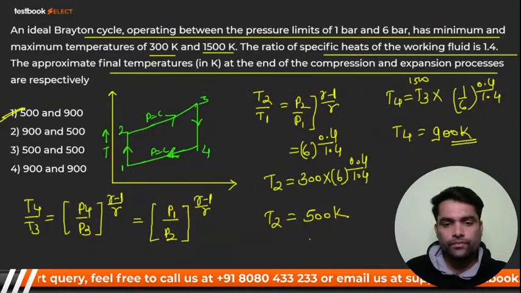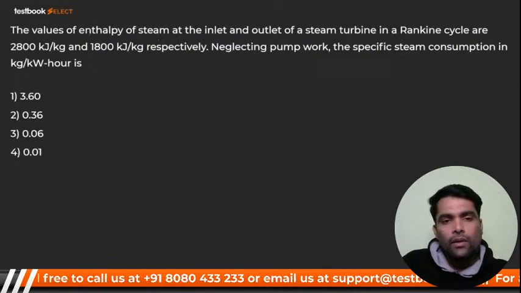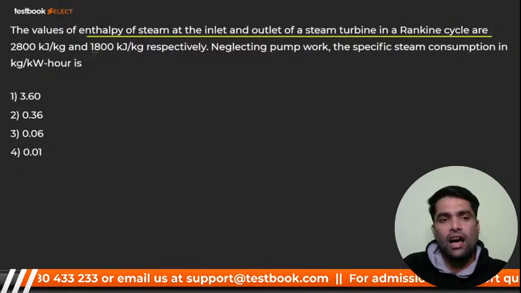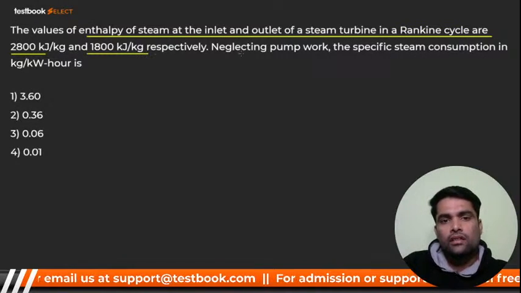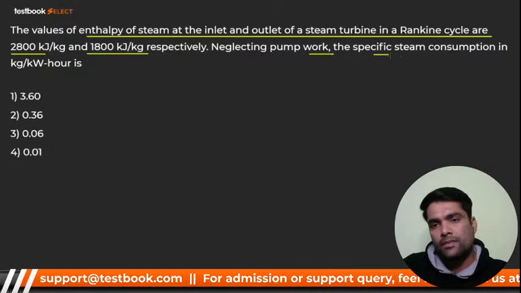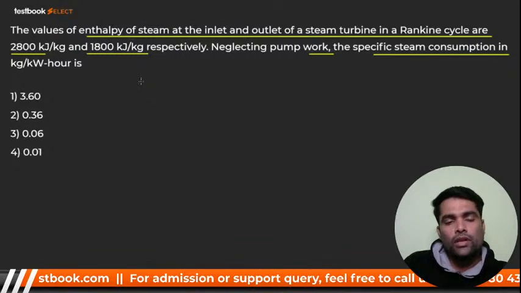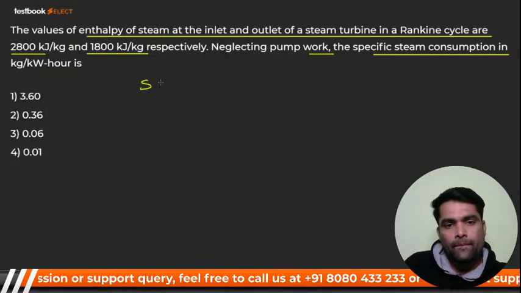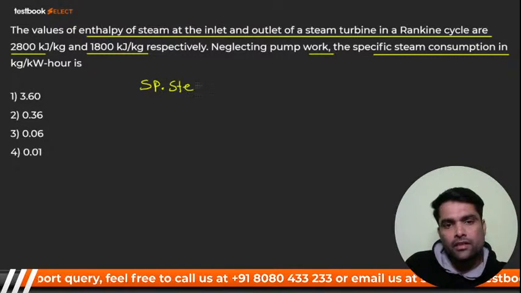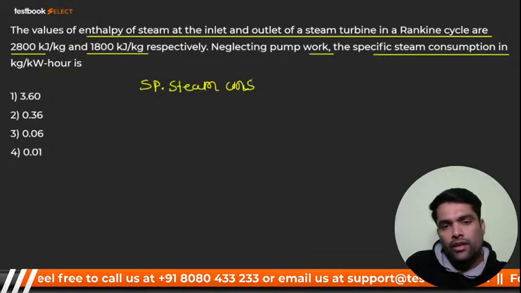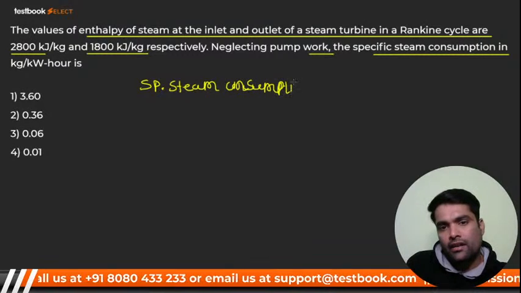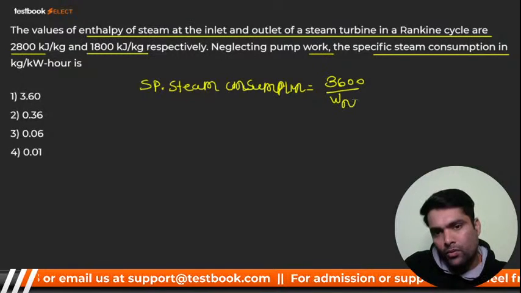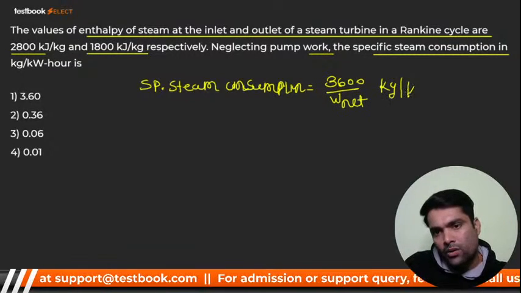Here I go. The values of enthalpy of steam at inlet and outlet of steam turbine in a Rankine cycle are given. Neglecting pump work, find the specific steam consumption. We have already learned this formula in gas turbine: specific steam consumption is 3600 divided by W net, kg per kilowatt hour.